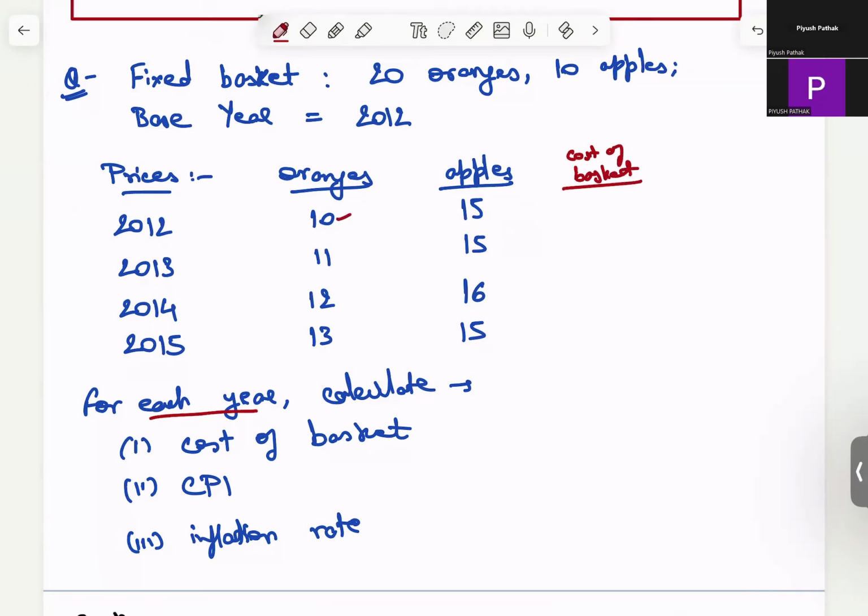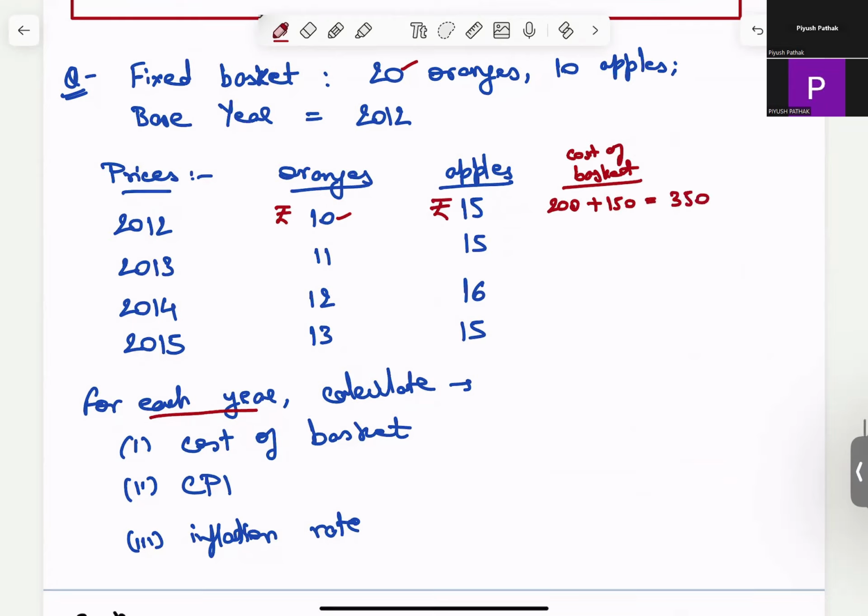So we have the price of each orange as rupees 10 multiplied by 20 oranges. So this is 200, plus again 15 rupees per apple into 10 apples. So that's 150. So this comes out to be 350, right?